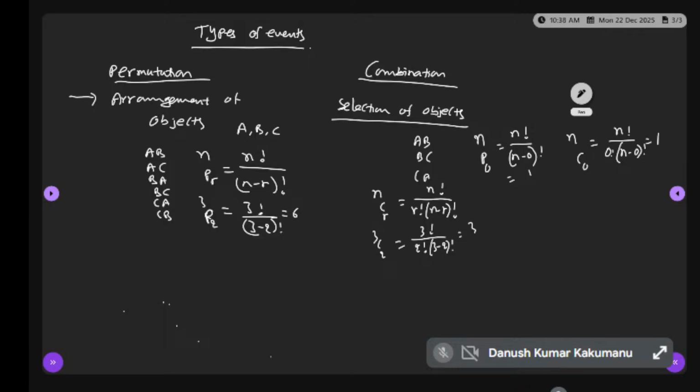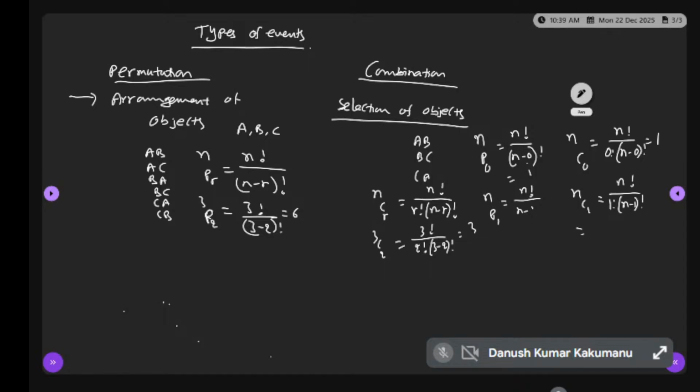What is nP1 and nC1? What is the formula for nP1? n factorial by (n minus 1) factorial. What is the answer? n only. nC1 is n factorial by 1 factorial into (n minus 1) factorial.